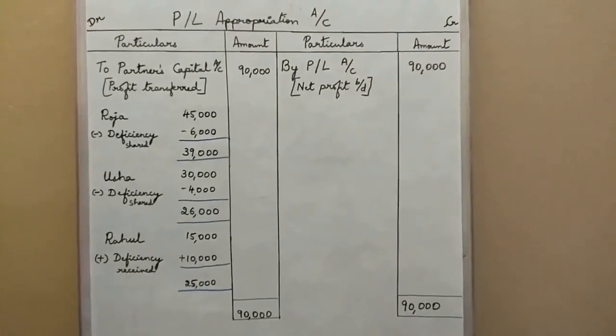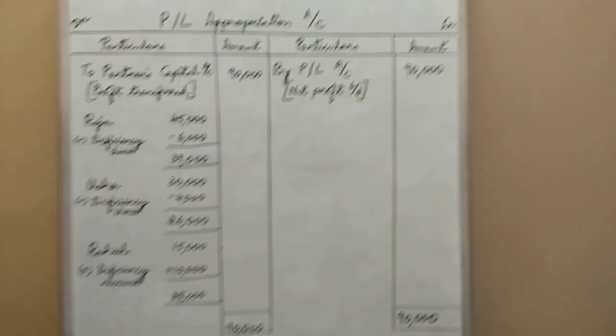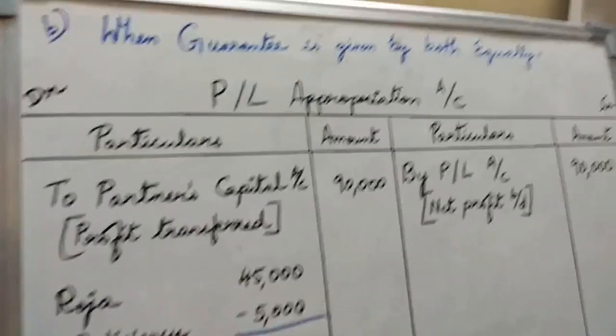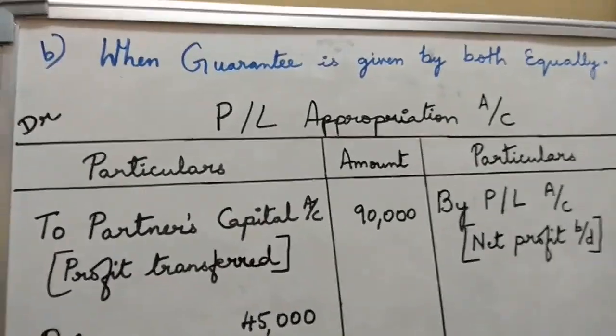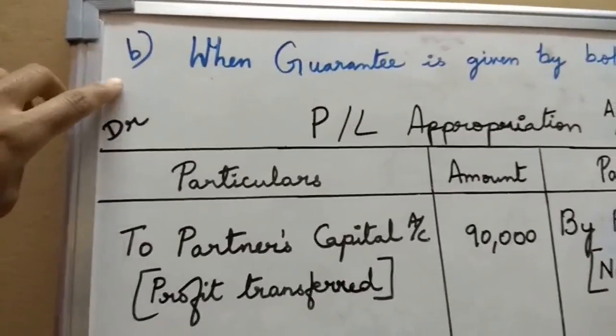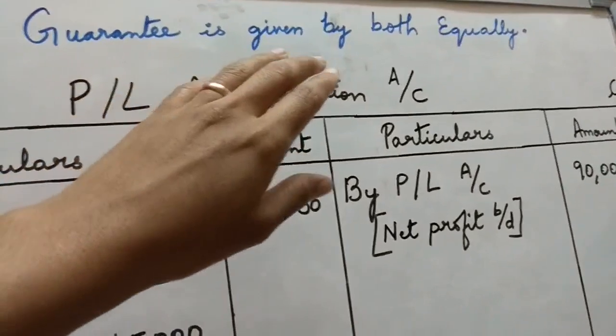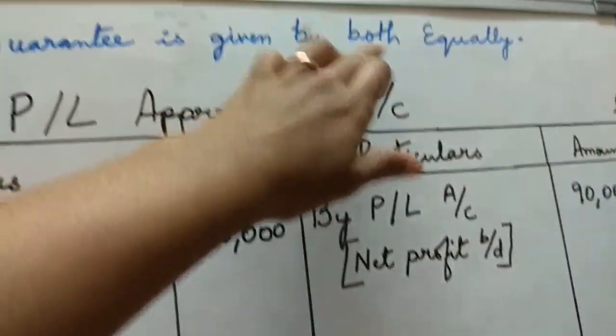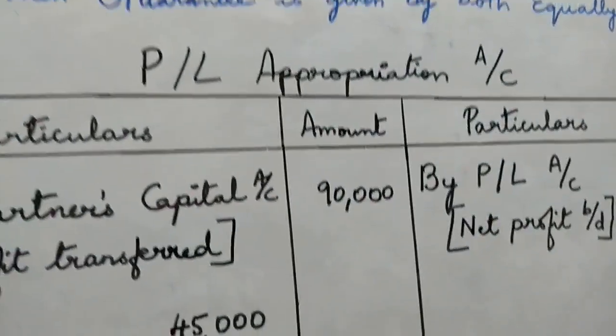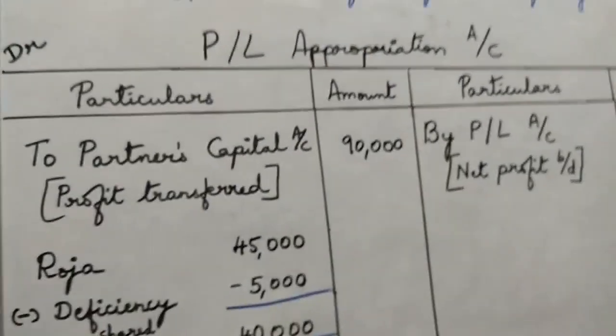So moving on to the next option, option B, that is case 2, when the guarantee is given by both the partners equally. How are the calculations going to be? Here it is similar.